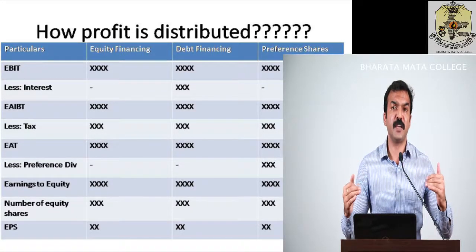So this is how profit is distributed to each shareholder. When profit is distributed to debenture holders, you will get earnings after interest and before tax. From that profit, if you deduct tax, you will get earnings after tax. And from that, when you pay dividend to preference shareholders, you will get earnings available to equity. And from these earnings, if you divide by the number of equity shares, then you will arrive at earnings per share, which means this is the income which each equity shareholder is supposed to get from the company for their investment.